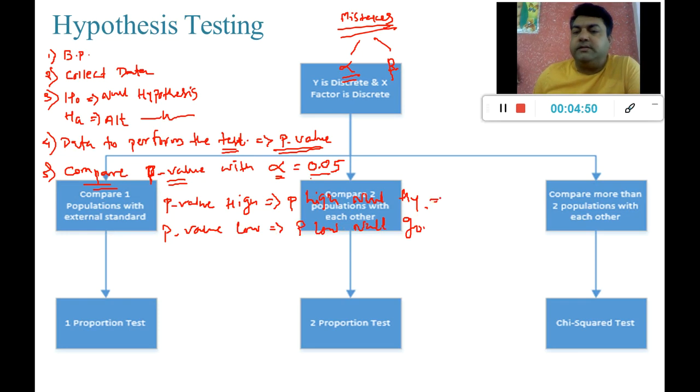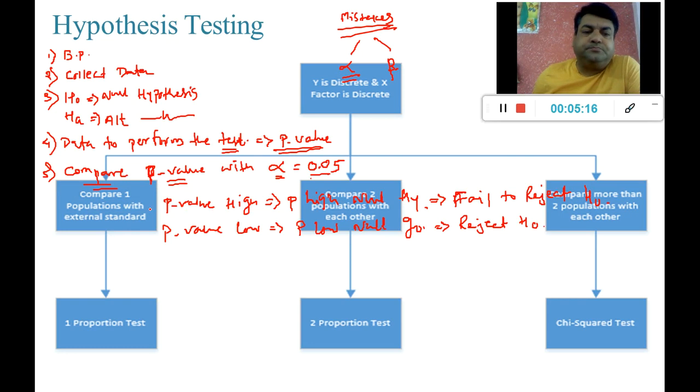In this scenario, I accept, or statistically it is called fail to reject the null hypothesis, and here reject the null hypothesis. Okay, so these are statistical statements to be made.